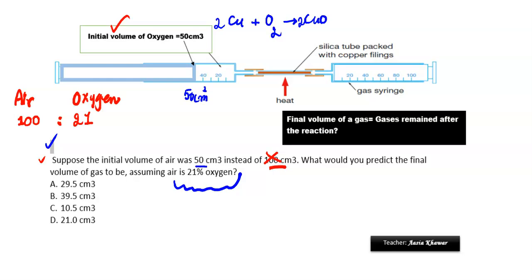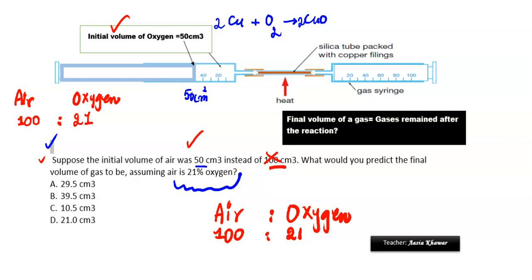So what would be the remaining gas which we get after the reaction of oxygen with copper, right? So for this, first of all, we need to know if 100 contains 21% of oxygen, what is the volume of oxygen present in 50 centimeter cube. So we will write here air and oxygen, and we simply use this technique. For those of you who have got 10.5 centimeter cube, they are also correct, but they have done the question half.